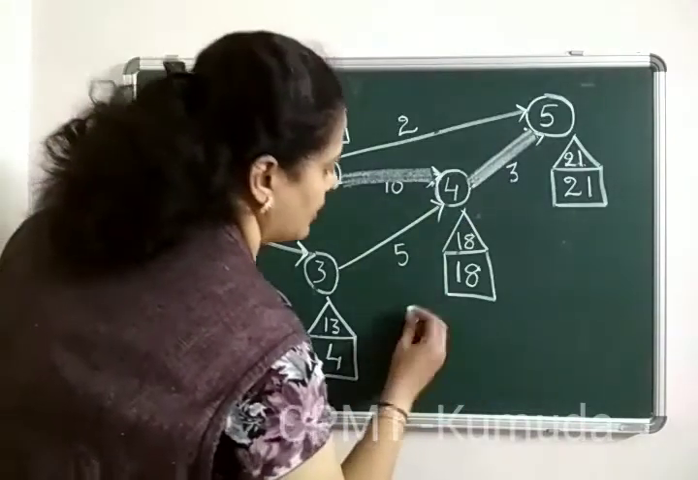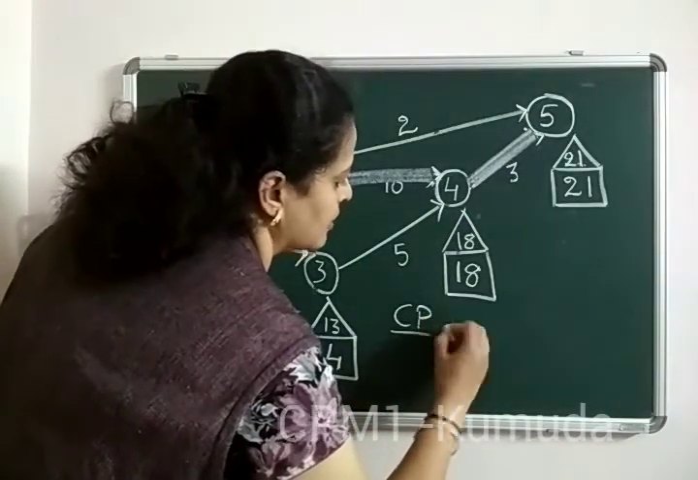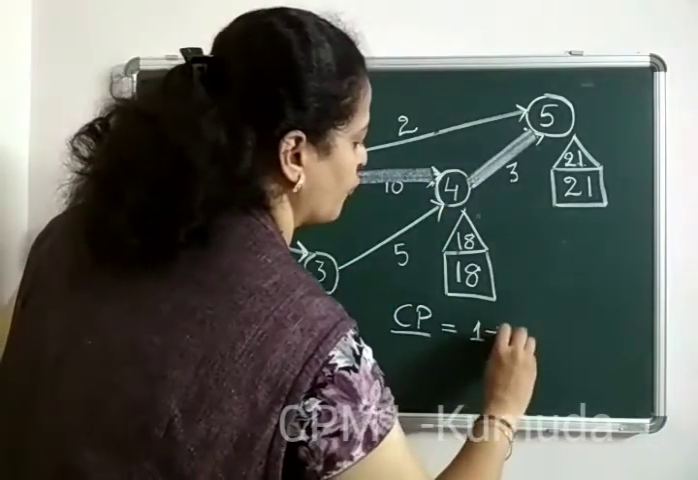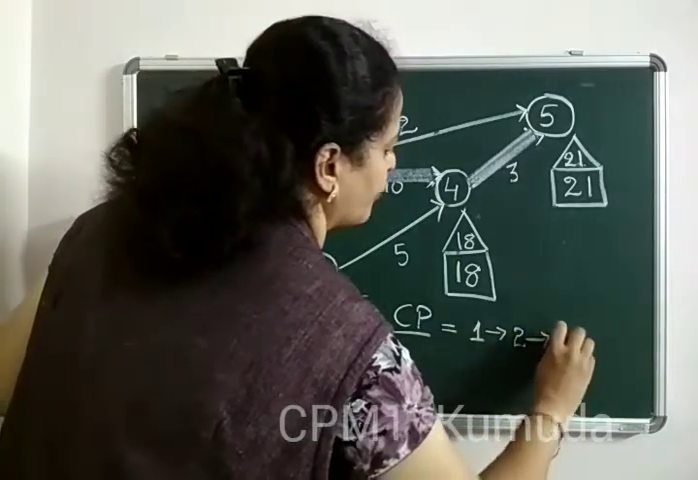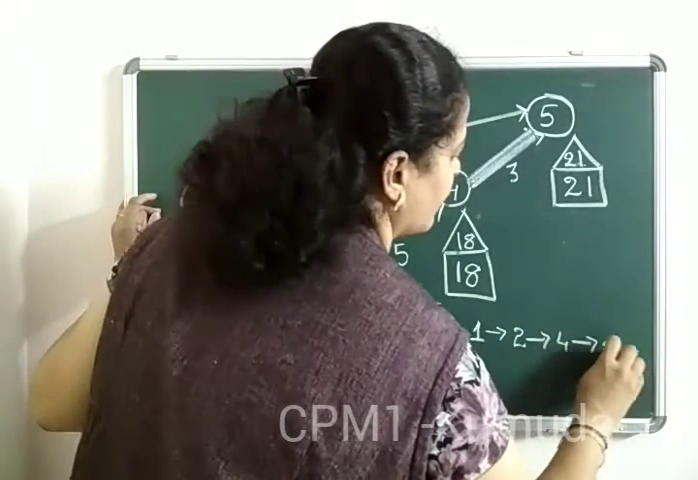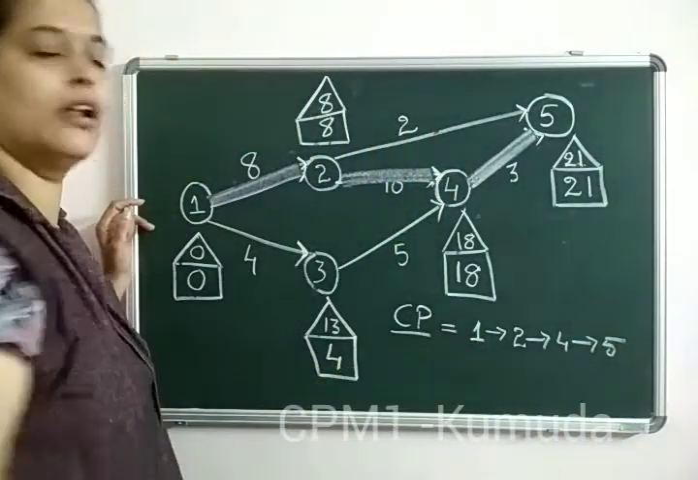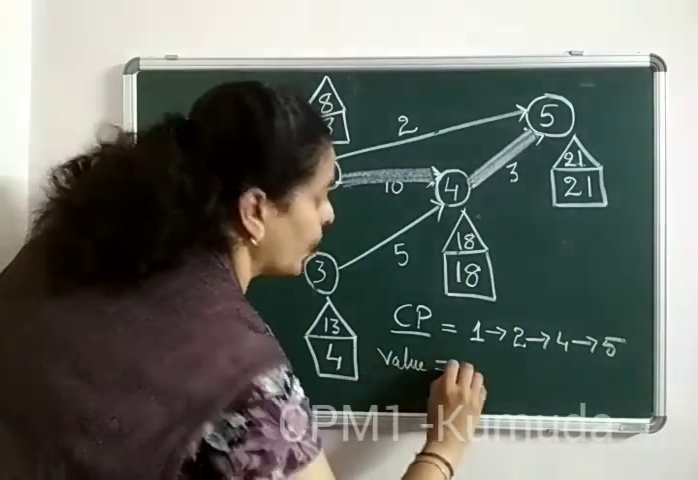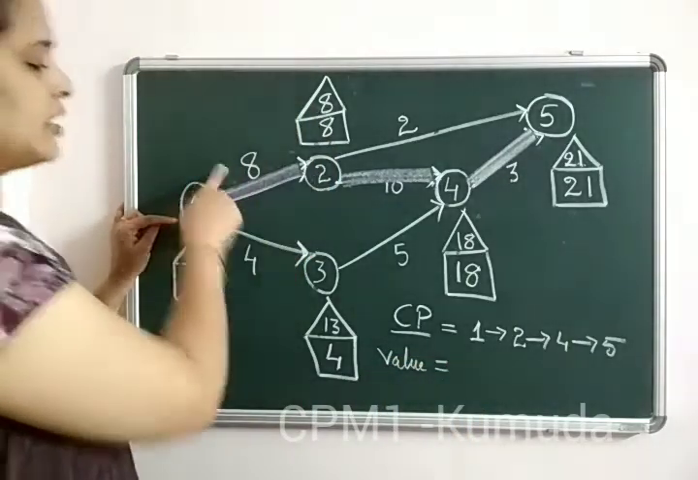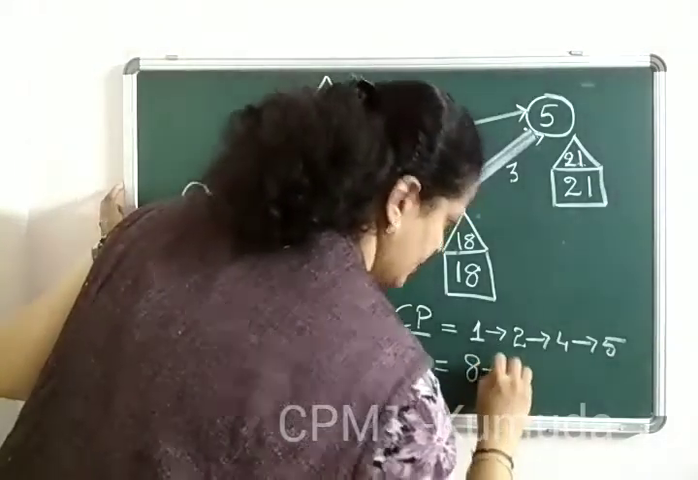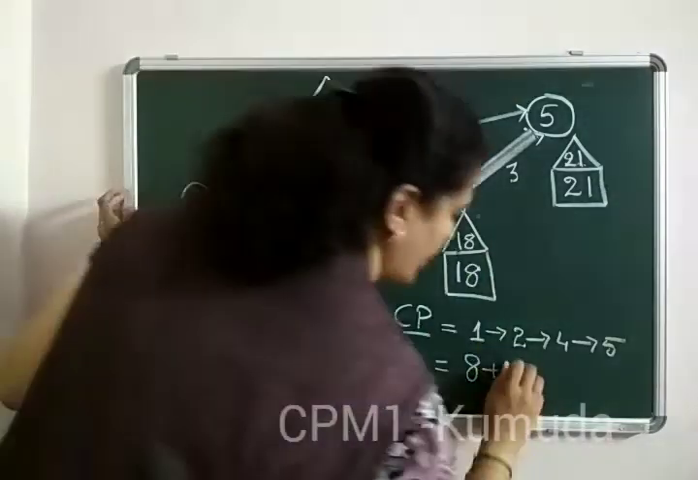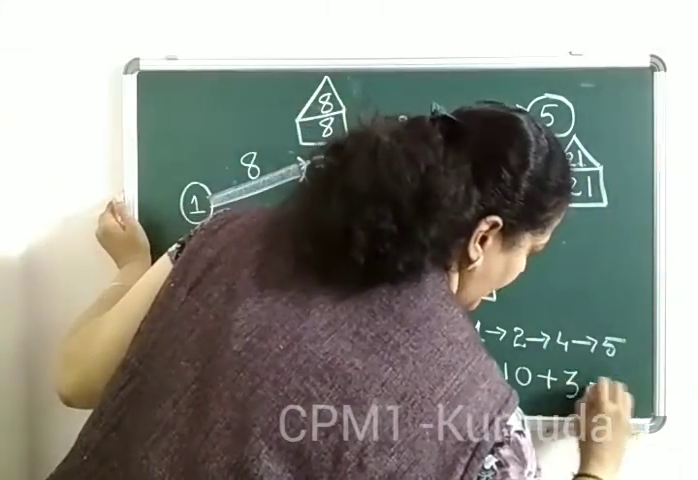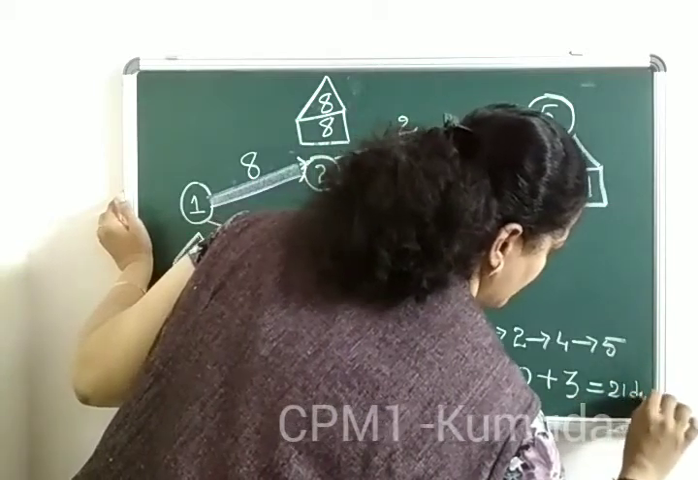So basically the critical path is given by, you are supposed to represent the actual route or the path. So we have from 1 to 2 and from 2 to 4 and from 4 to 5 we actually have the path. This is called the critical path. And how do we calculate the value for it? It is the weights on the route. So 1 to 2 we can see we have the weight as 8. Now 2 to 4 we can see the weight is 10, and from 4 to 5 we can see the weight is 3. This again gives us 21 days.